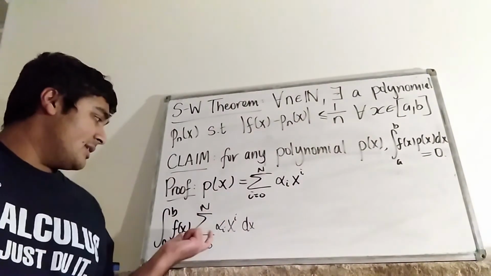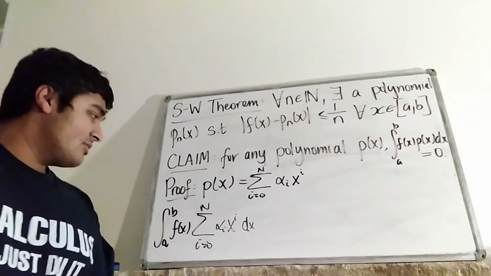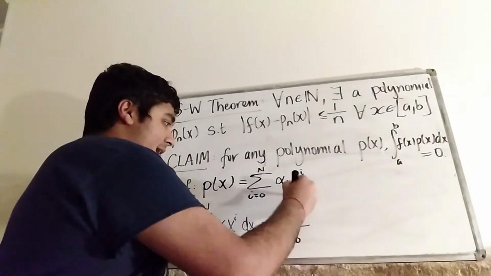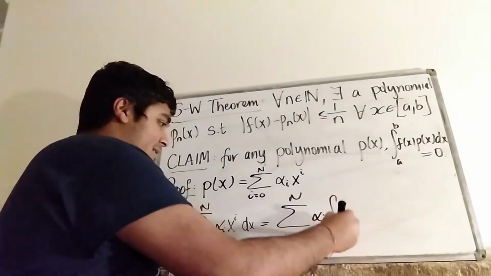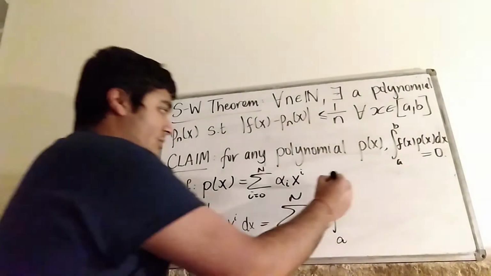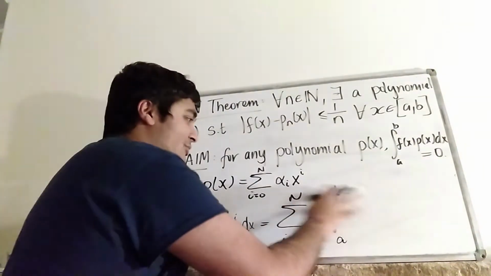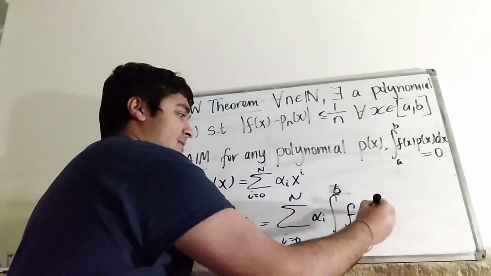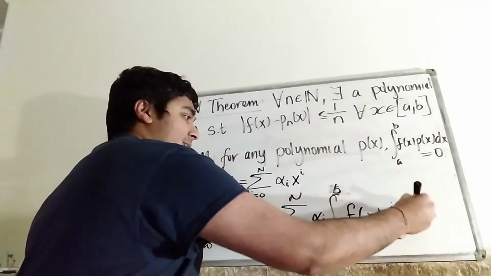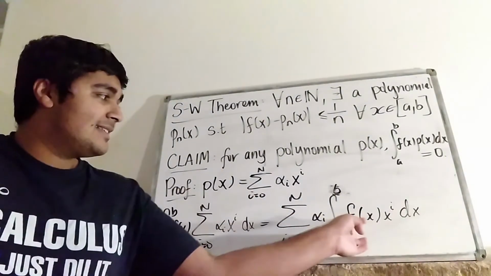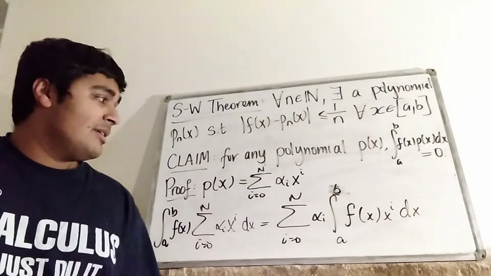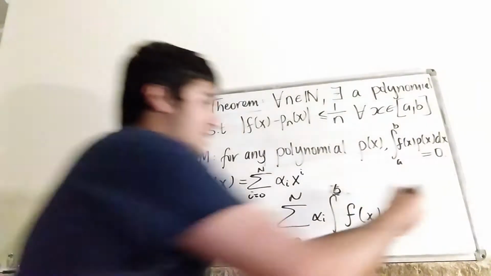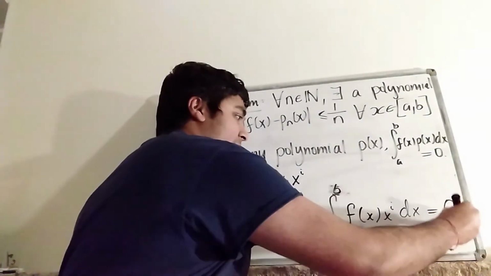But I can swap the summation and the integral, so this simply becomes the sum from i equals 0 to N of alpha i times the integral from a to b of f of x times x to the i dx. But remember, by assumption, this thing here is always 0. So we've just got the sum from i equals 0 to N of alpha i times 0. So of course this is just 0.